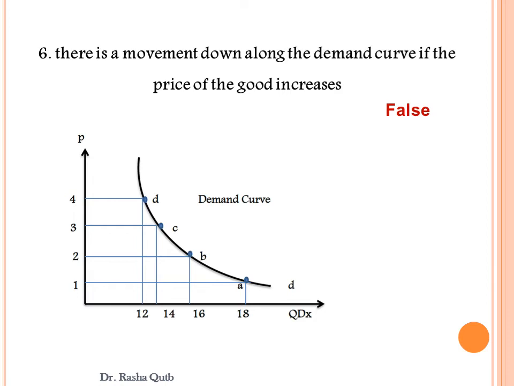Thereby, there would be a movement up, not down, along the demand curve. So the correction of this sentence is that there is a movement down along the demand curve if the price of the good decreases or falls. We can say it in another way. There is a movement up along the demand curve if the price of the good increases.